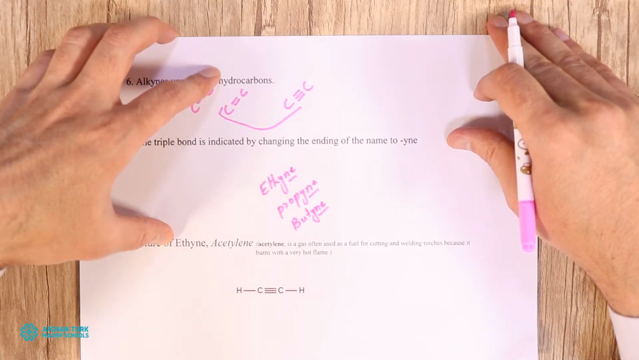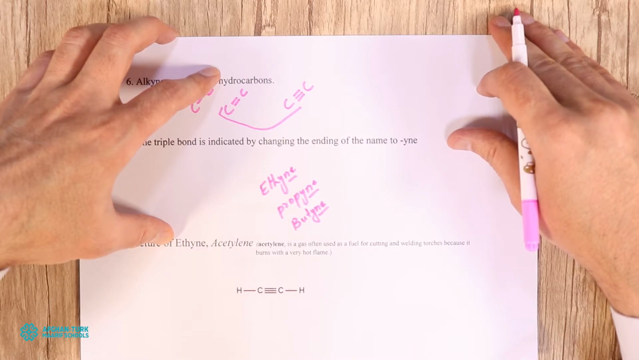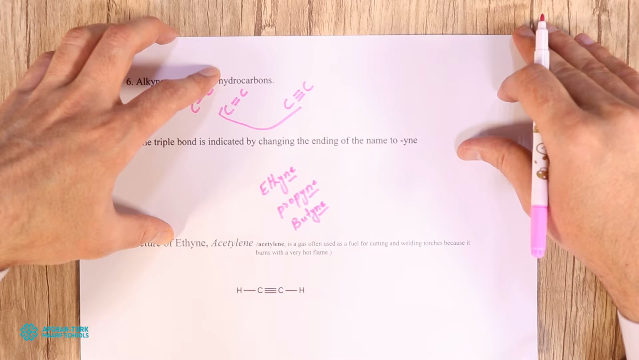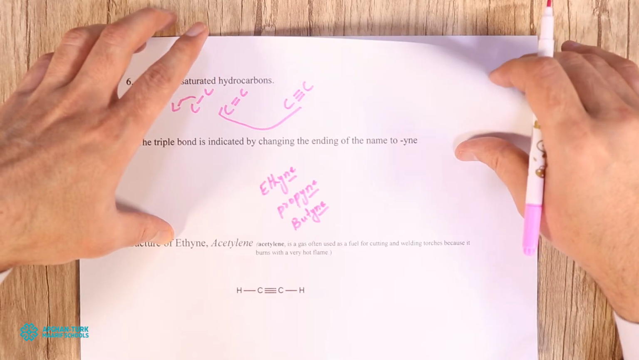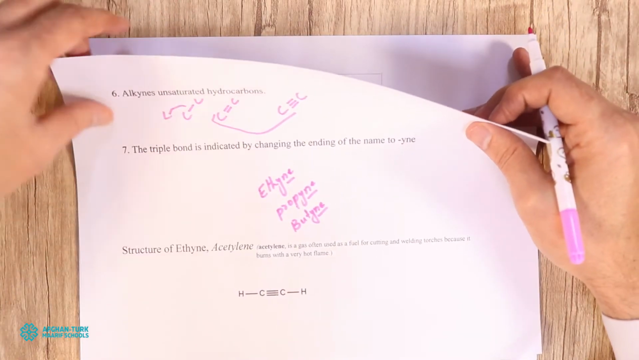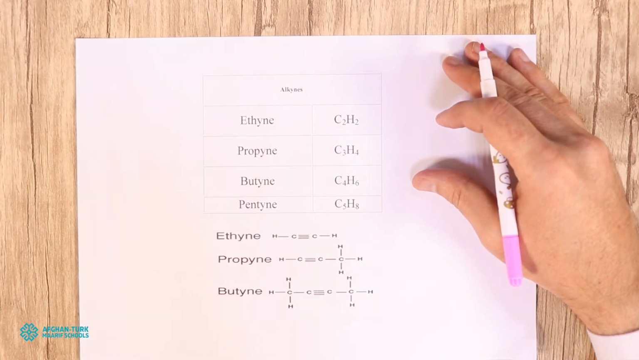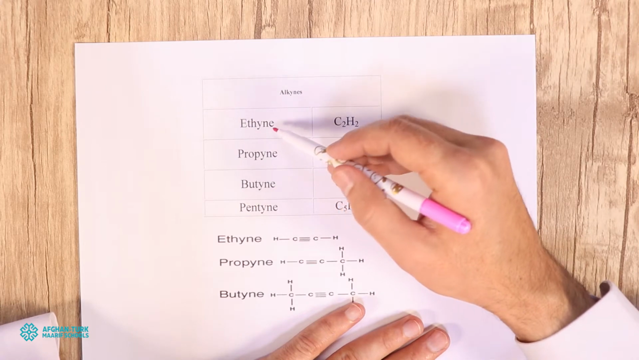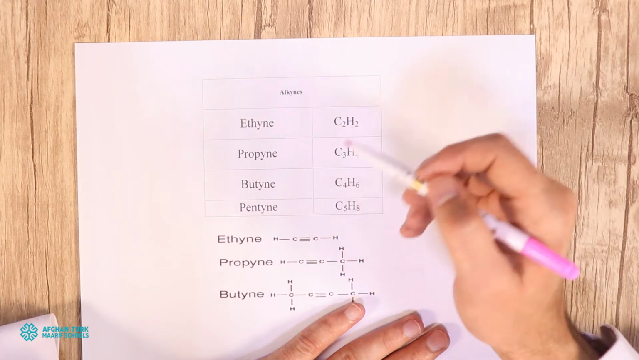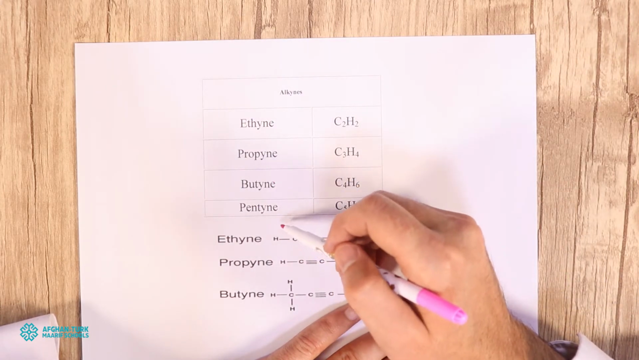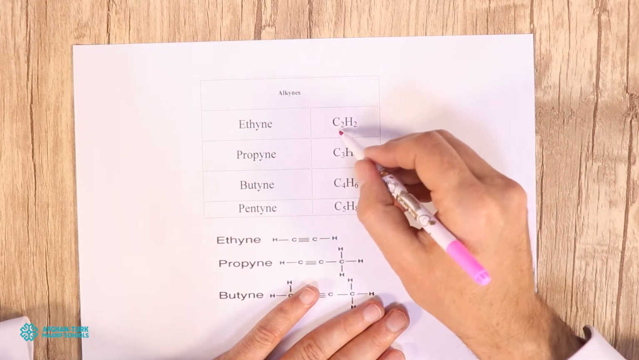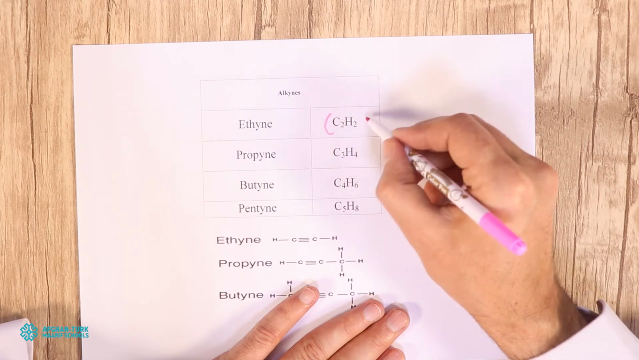You know acetylene is the first example. It is a gas often used as a fuel for cutting and welding of different materials. Why? Because it can produce huge amounts of energy or heat. Here you can see some examples: the first is ethyne, second is propyne, third is butyne, fifth is pentyne. These are their molecular formulas.